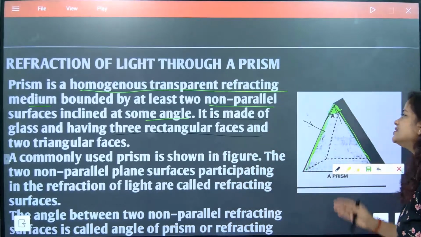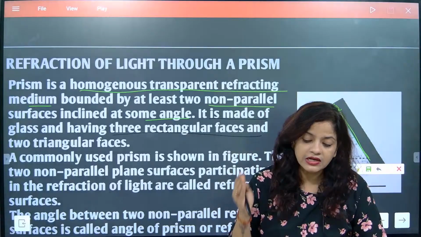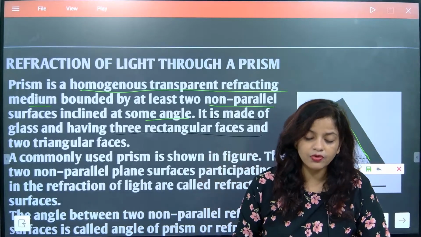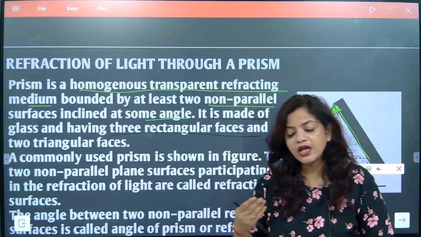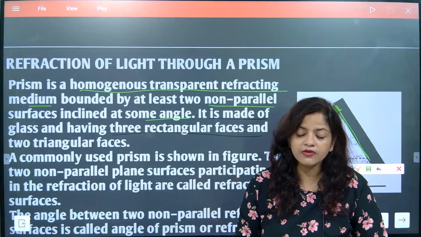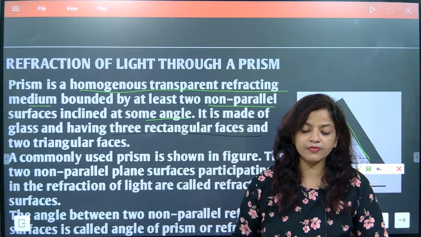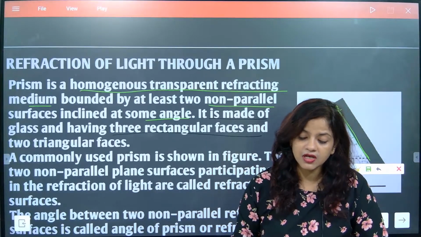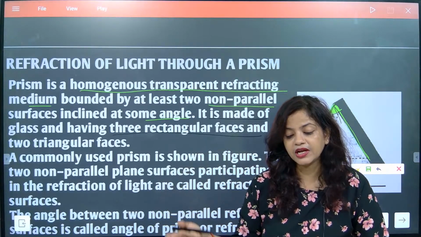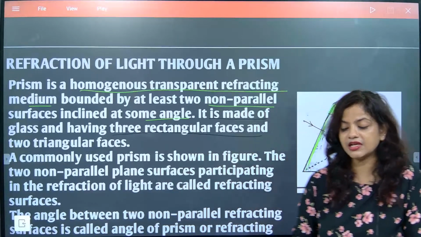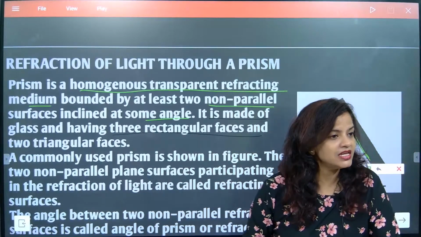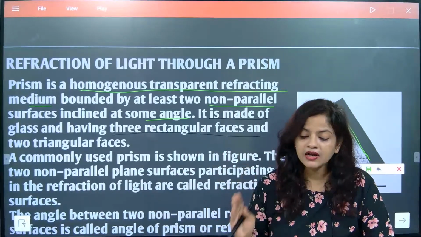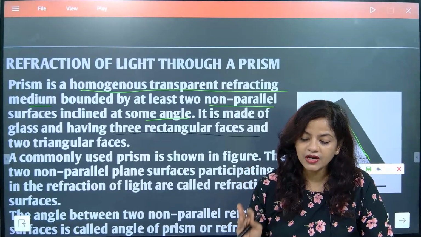Okay, so the optical density of air will be different, and the optical density of the prism or glass will be different. Because of that, the speed changes when we allow the light to enter from air into the medium. The prism is also considered a medium: one medium we take as air, another medium we take as glass. So the change in medium will change the refractive index of the material, and bending will occur.